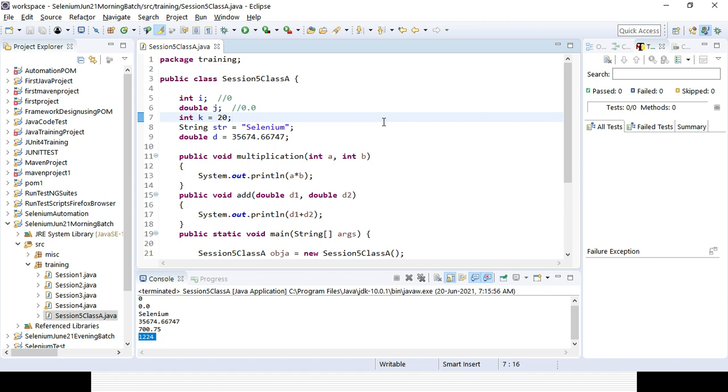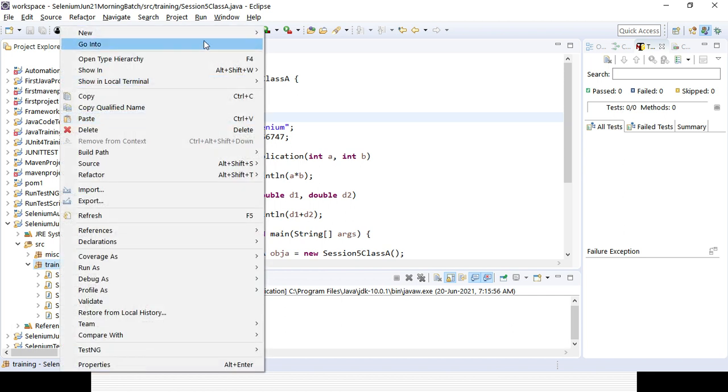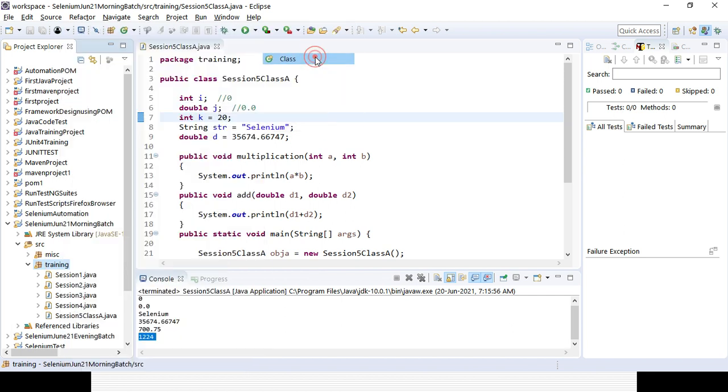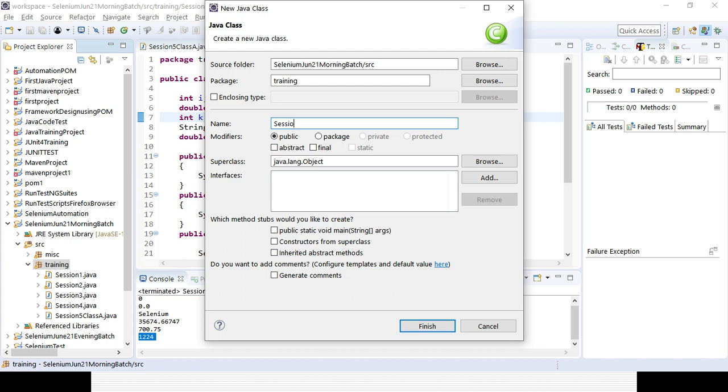But now I want to create another class. Why do I need to use all the properties from that class A? So how can you create it? You need to create another class. Session 5 class B. Also I am selecting the main method here.